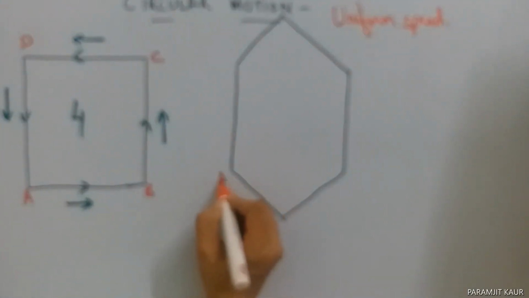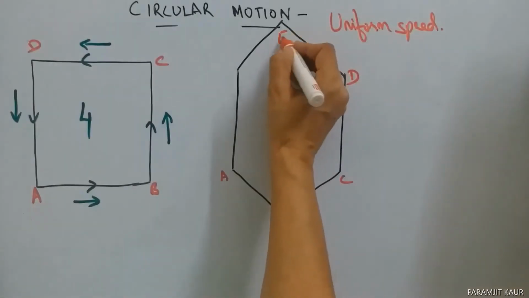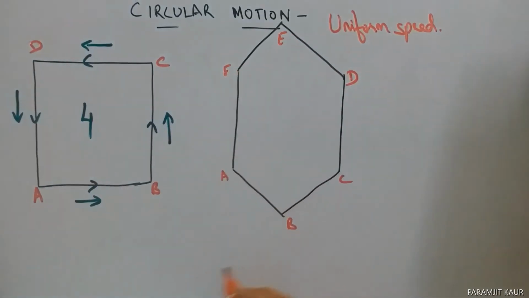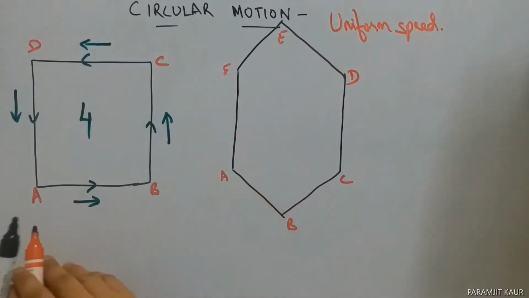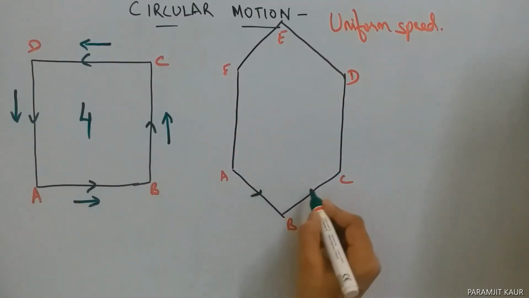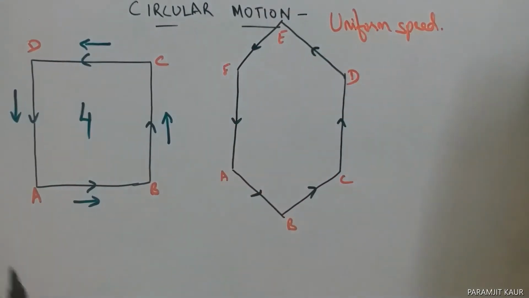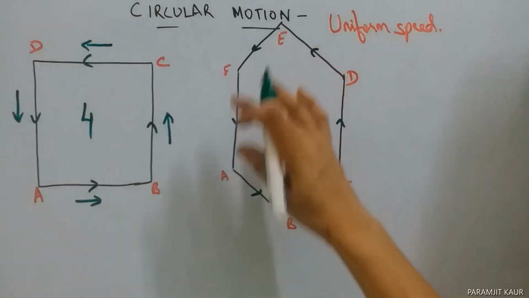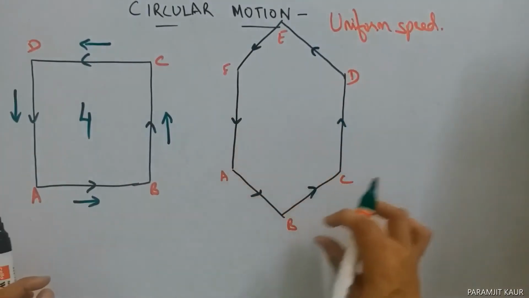Now he starts from A and comes back to A. While going in this direction, how many times has he changed his direction? Since a hexagon has 6 sides, he has changed his direction 6 times.